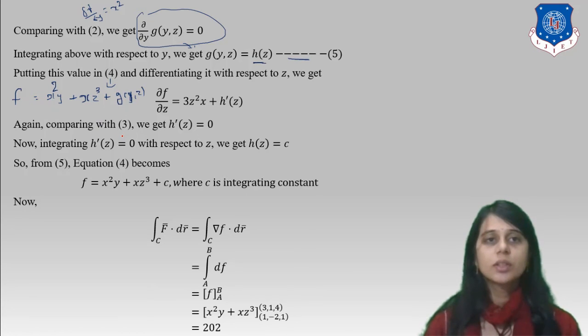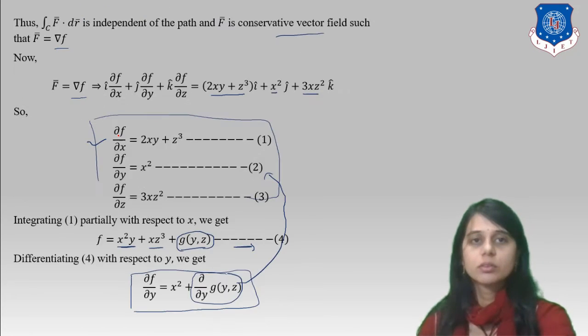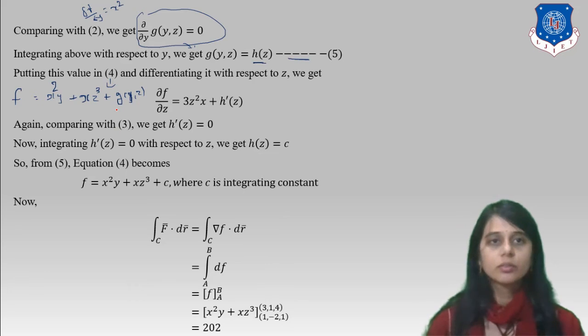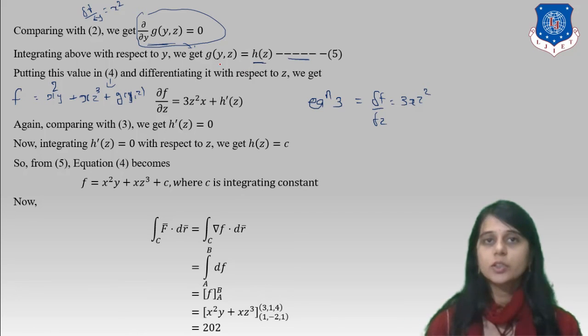Now what is equation 3? Equation 3 is 3xz square. Okay. So now see this, comparing with equation 2, we get it is 0, and we integrate this equation with respect to y, we get g of yz equal to h of z. This is our equation 5.